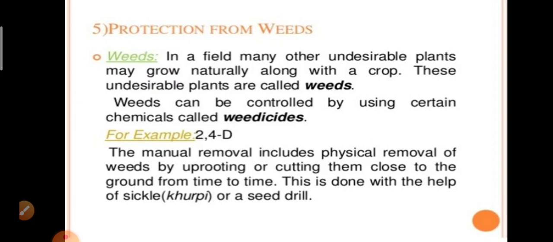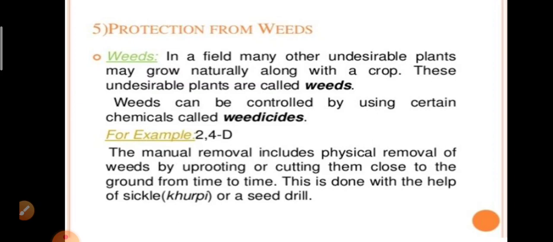Weeding is necessary since weeds compete with the crop plants for water, nutrients, space, and light. So, they affect the growth of the useful crop. Some weeds interfere even in harvesting and may be poisonous for animals and human beings. Farmers adopt many ways to remove these weeds and control their growth.